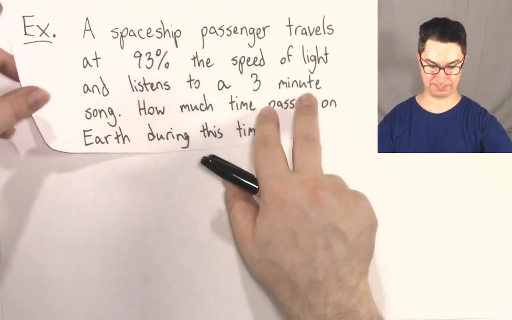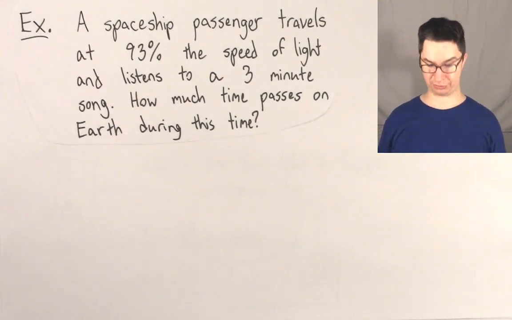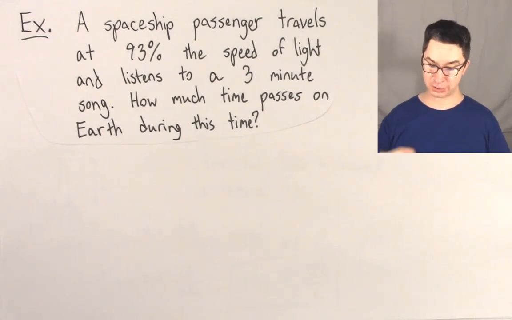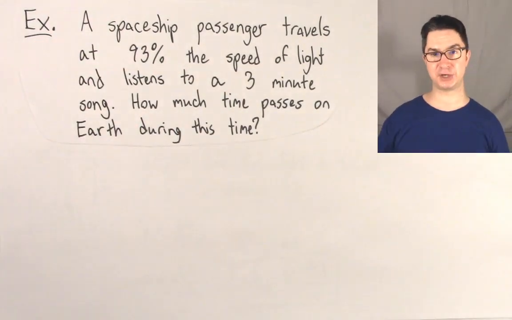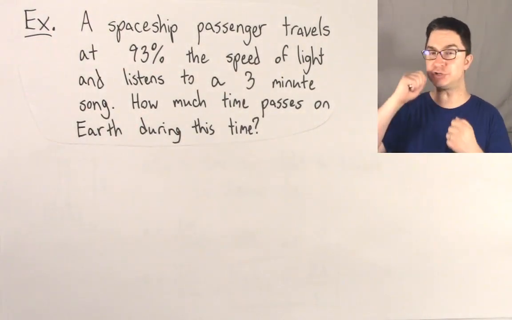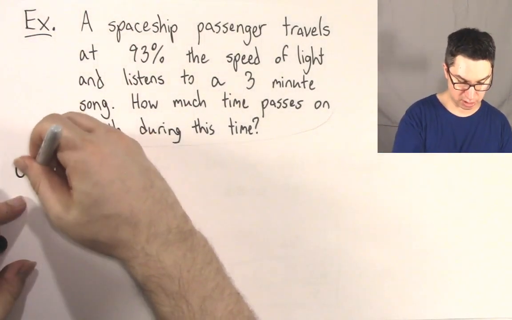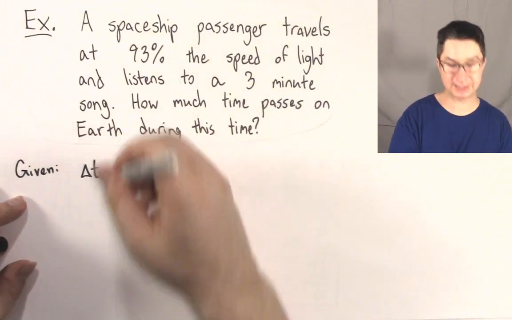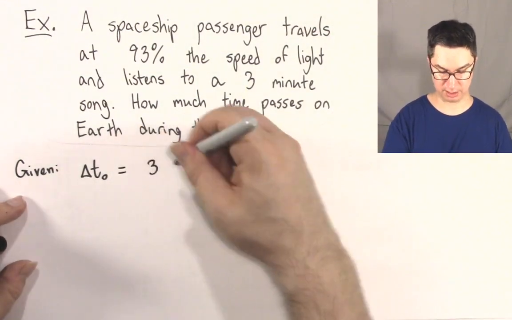Okay, let's finish things off here by looking at an example. A spaceship passenger travels at 93% the speed of light and listens to a 3-minute song. The question is, how much time passes on Earth during this time? So this is a typical example. This is the time measured inside the spaceship. If you're in the spaceship, having your tea party, you're measuring the proper time. So we're given, in this case, the 3-minute song. That's your proper time because that's measured inside the spaceship. So delta t naught is going to be equal to 3 minutes.